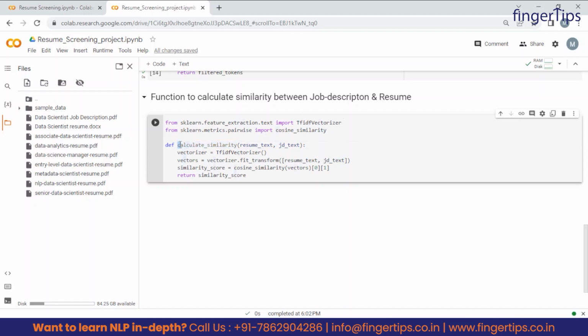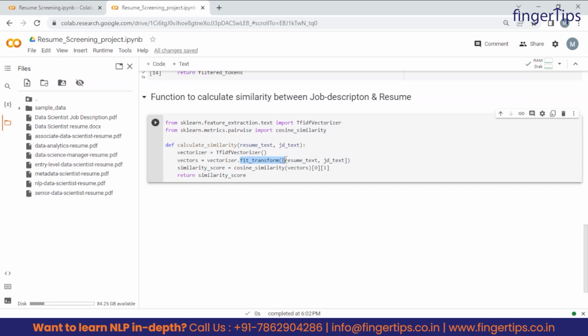And this is the name of this function to calculate the similarity, right? And at last, what are we returning? We are returning the similarity score. So let's understand these lines first. The first one is vectorizer, and this is the object of this TF-IDF vectorizer, right?